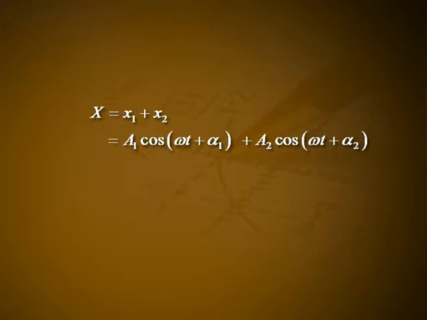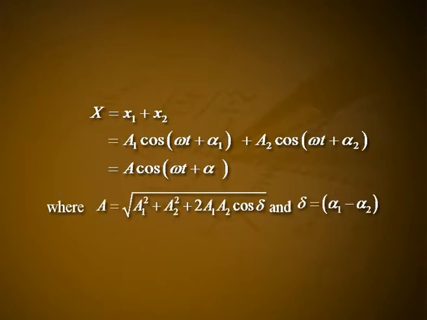The resultant displacement is x equal to x1 plus x2, which is equal to a cos(ωt + α), where a is equal to square root of a1² plus a2² plus 2 a1 a2 cos δ, and δ is equal to α1 minus α2.